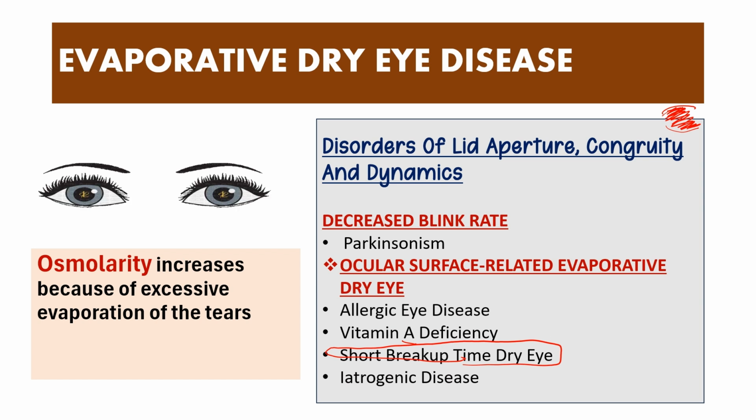And you have to remember this evaporative dry eye disease is also very common in computer vision syndrome, or whenever we are focusing on something on screens, or when we are watching a movie. It has been observed that the blink rate is really low at that time, and whenever there's a decreased blink rate, the spread of the tear film is not going to be so even, and therefore leads to evaporative dry eye disease.